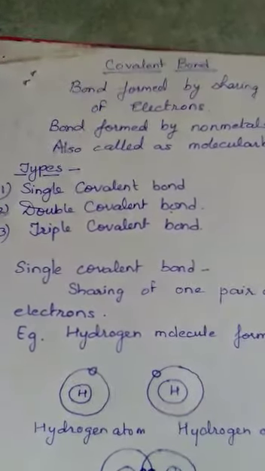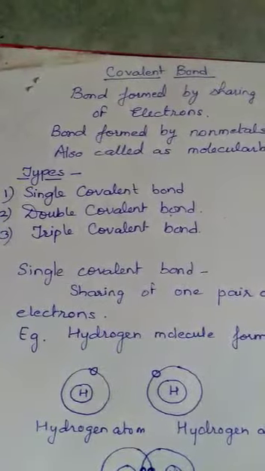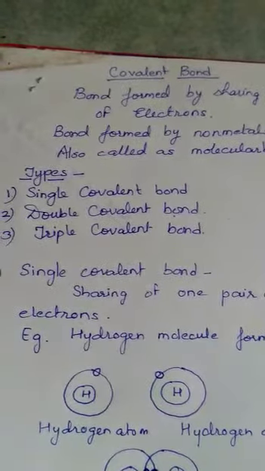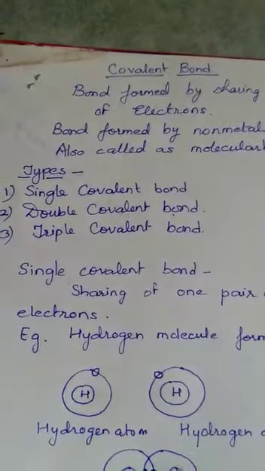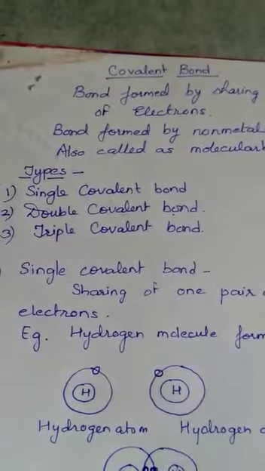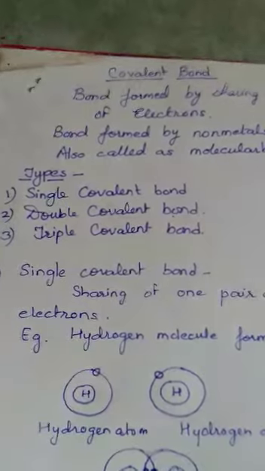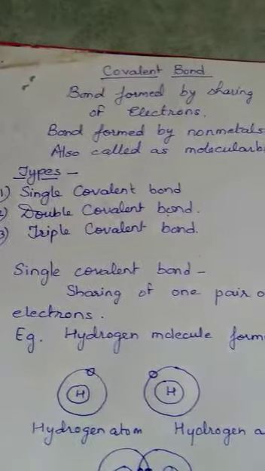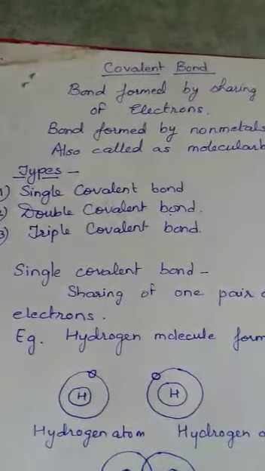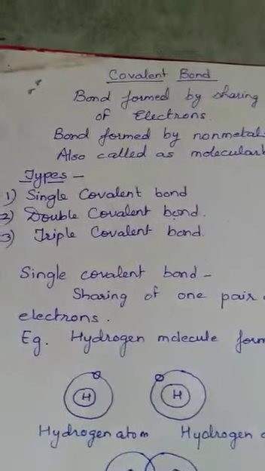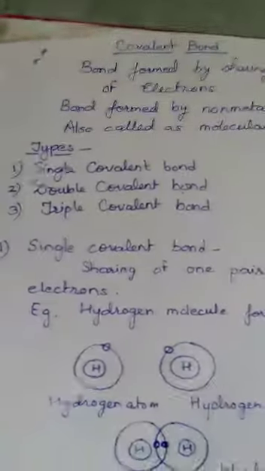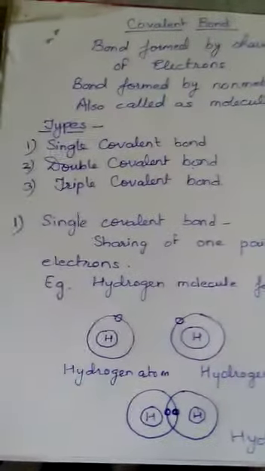If two pairs of electrons are shared by the two participating atoms, then a double covalent bond is formed, and when three pairs of electrons are shared between the two participating atoms which are forming molecules, it is called a triple covalent bond. Now one by one we are going to study about single, double and triple covalent bond. So the first one is single covalent bond.